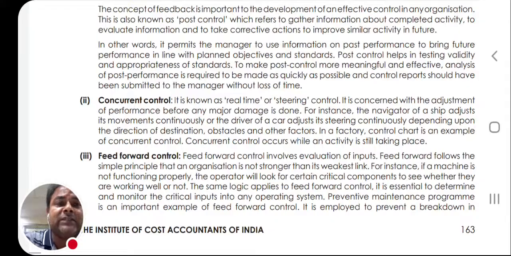And the last one is feed forward control. Now this is something futuristic, a very futuristic approach. Now, we started with feedback control.